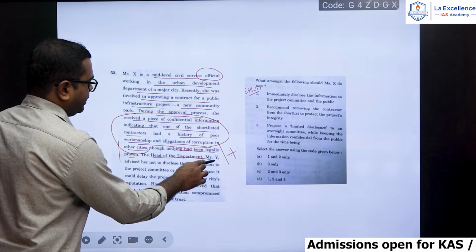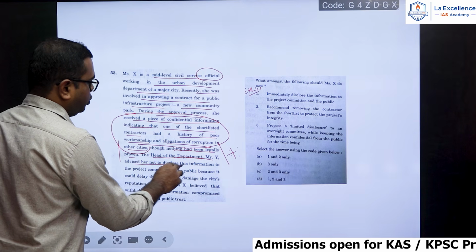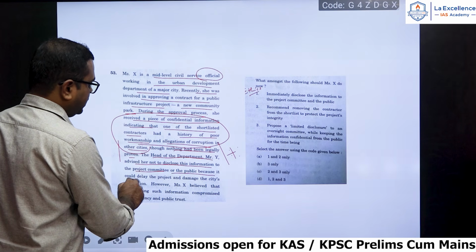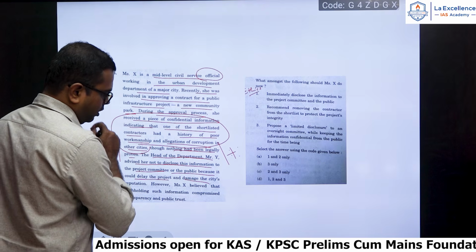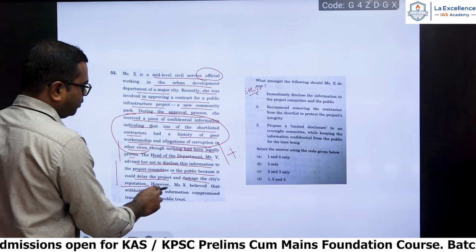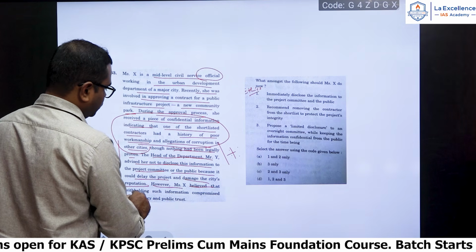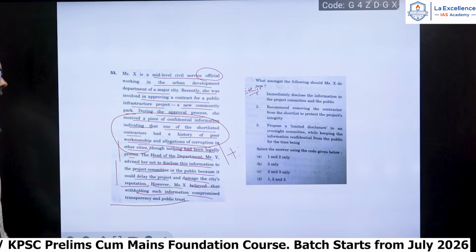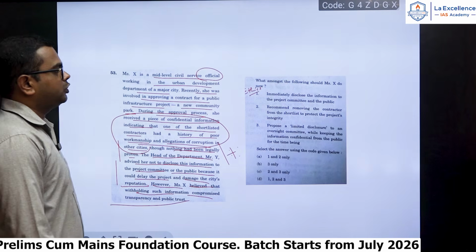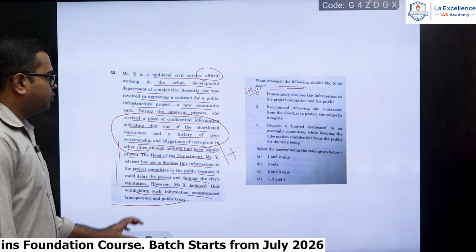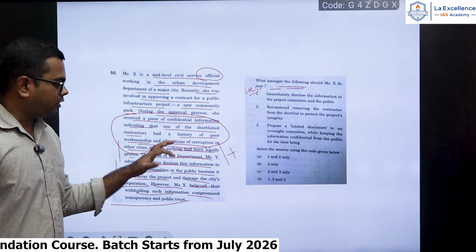The head of the department, Mr. Y, advised her not to disclose the information to the project committee or the public because it could delay the project and damage the city's reputation also. However, Ms. X believed that withholding such information compromised transparency and public trust. So what among the following should Ms. X do now? Should she disclose the information or should she withhold?